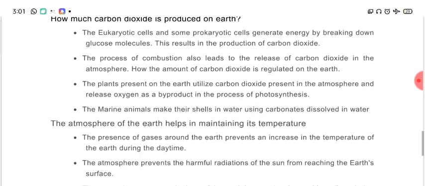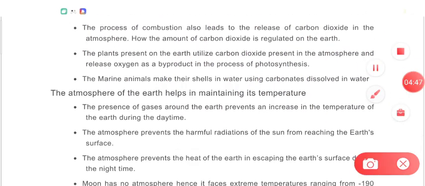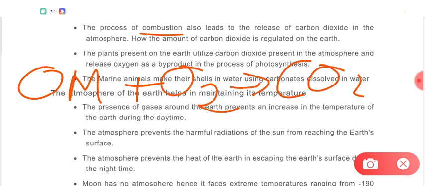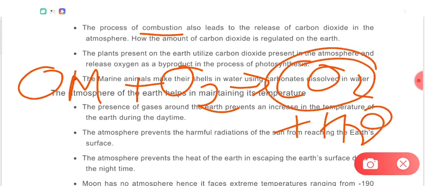Another process that produces carbon dioxide is combustion. During combustion, whenever some organic material is burnt, it reacts with oxygen and produces carbon dioxide plus water, right? So again oxygen is being removed from the atmosphere and carbon dioxide is being added.